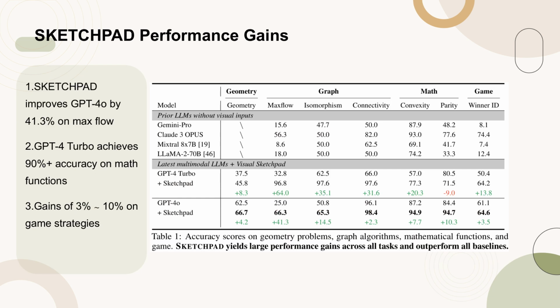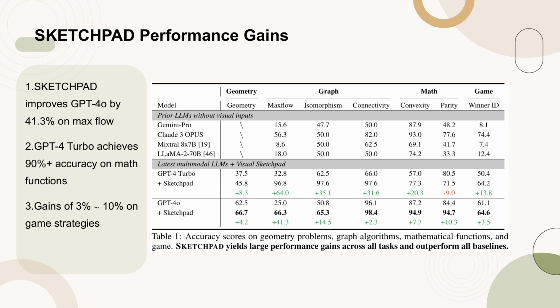Table 1 presents the accuracy scores of Sketchpad on various tasks including geometry problems, graph algorithms, mathematical functions, and game strategies. The data shows significant performance improvements across all tasks when using Sketchpad, outperforming all baseline models.